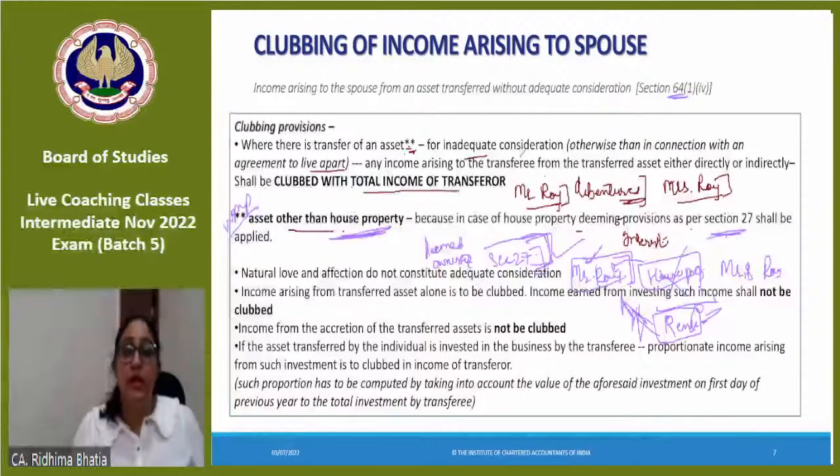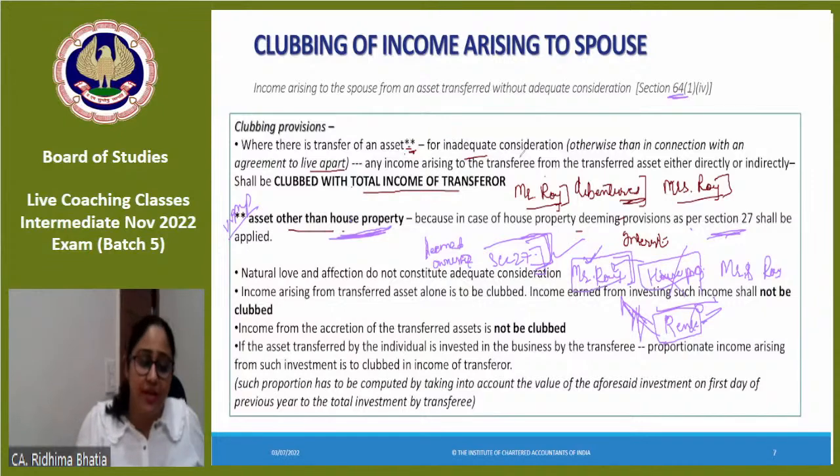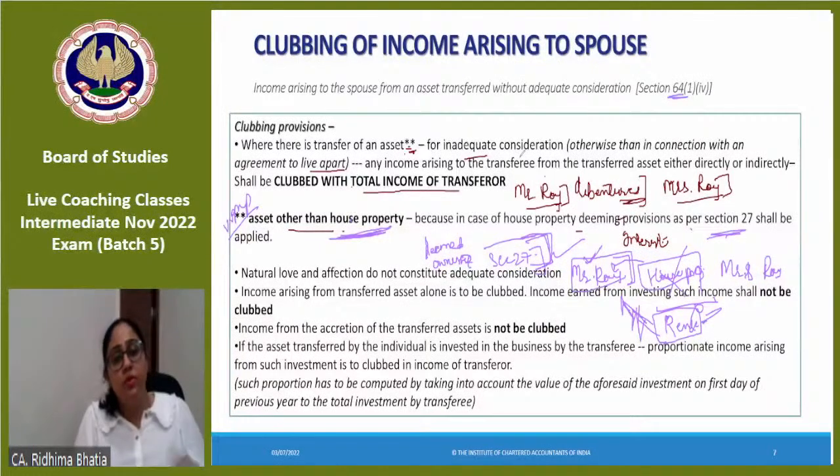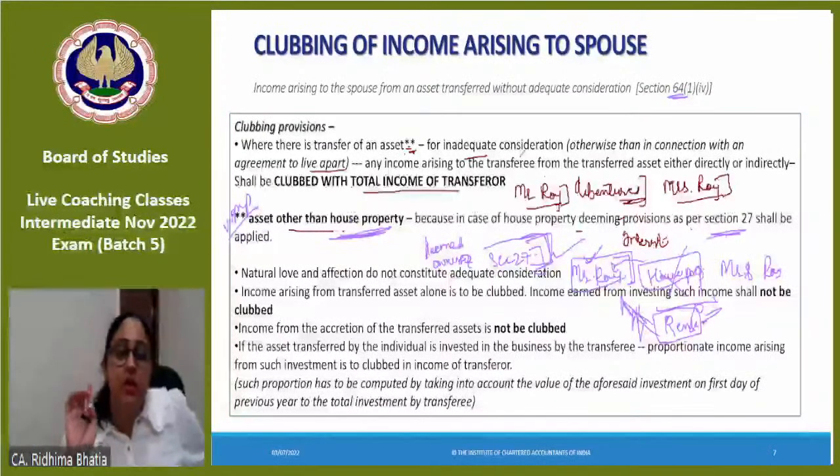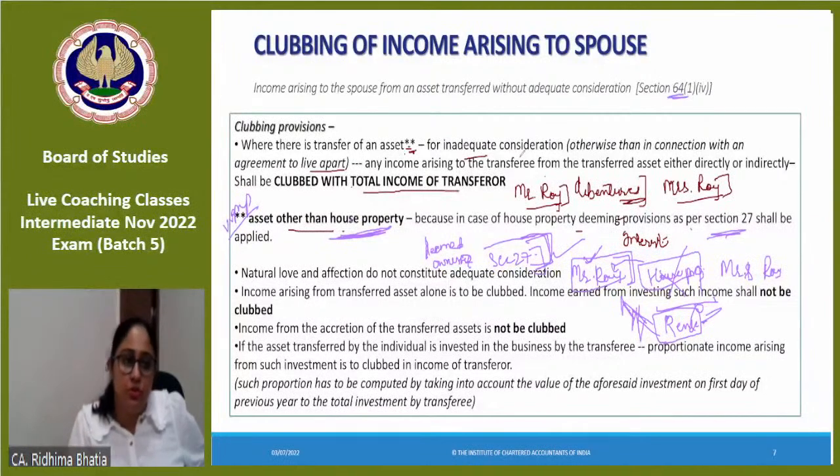This point is very important to be clear. So, in house property case, ownership has not changed as per section 27. Hence, Mr. Roy is the owner. It is his income. So, that's why when we talk about transfer of asset to spouse for inadequate consideration, we talk about asset other than house property under section 64. Correct. Clubbing means adding some other person's income. Hence, in house property case, clubbing is not happening. Correct, Sumesh.